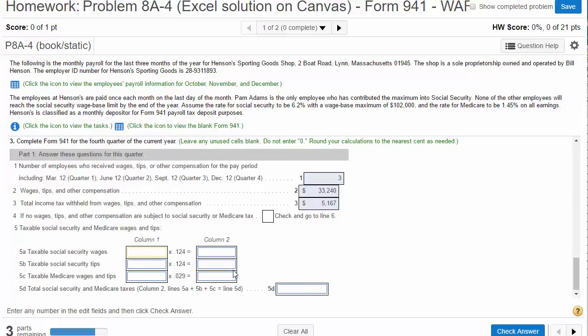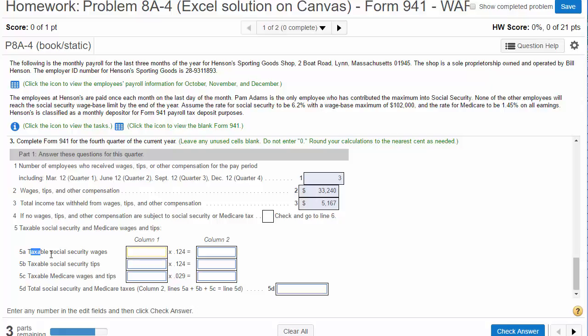So now we're going to be working on line 5A. We can ignore line 4. It says if no wages, tips, or other compensation are subject to Social Security and Medicare. There are a few unusual cases where certain types of wages are not taxable at all by Social Security or Medicare. Those are rare, and that does not apply in this problem. So we're going to move to line 5A.